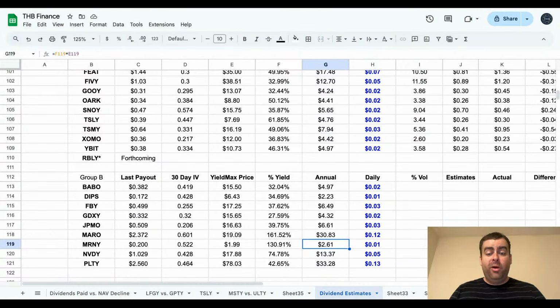MARO, 30.83, 12 cents a day. Look at that one, folks, 12 cents a day. 2.61 for MRNY, that's 1 cent a day. 13.37 for NVDY, 5 cents a day. And how about this one, PLTY, 33.28, which is 13 cents a day.